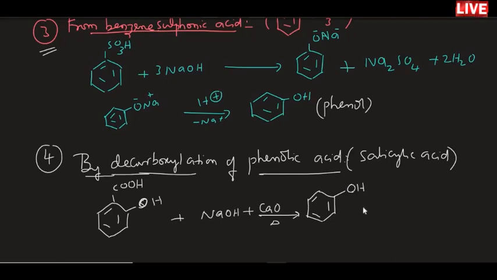Only the carboxylic group will be separated out and the reaction gives sodium carbonate in the equation. So how is phenol obtained? Phenol is obtained by the decarboxylation of this sodium phenoxide.